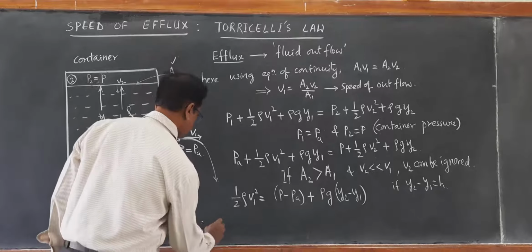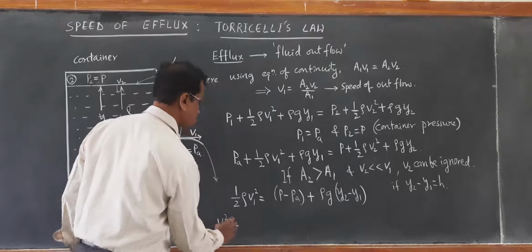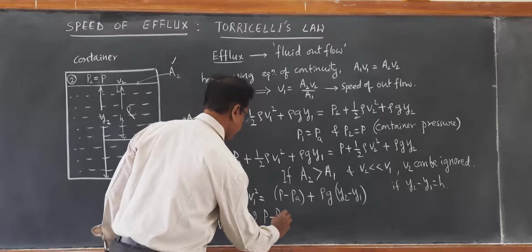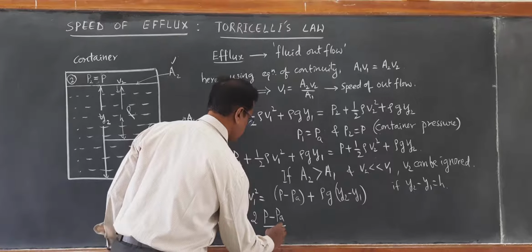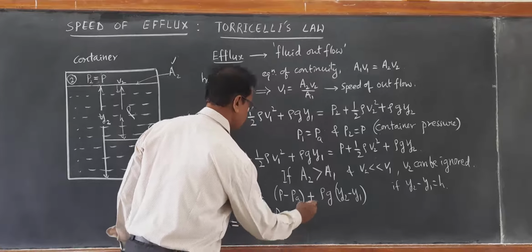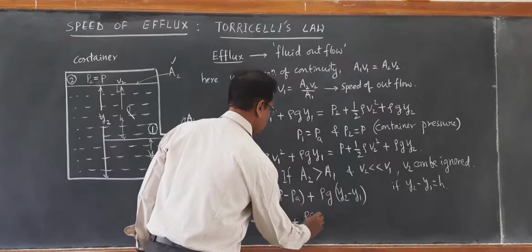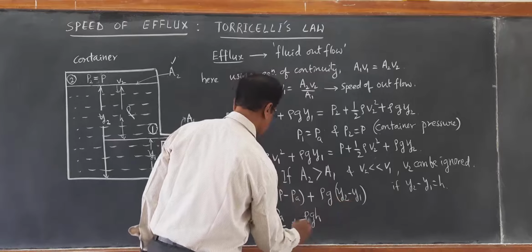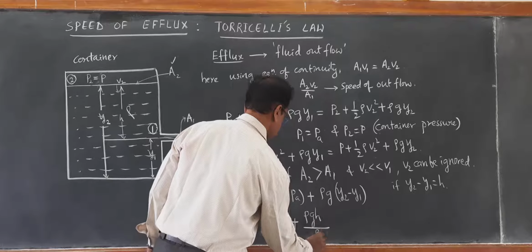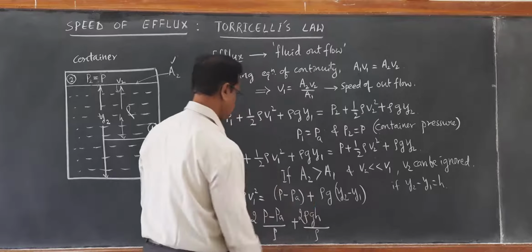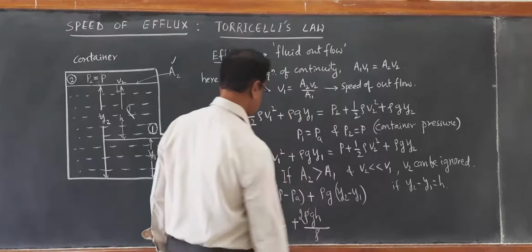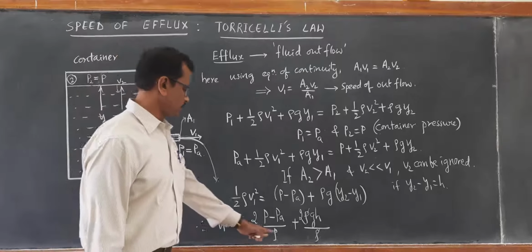Therefore V1 square becomes 2 times (P minus PA) divided by rho, plus 2 rho GH by rho, so that rho cancels here. Thus we get V1 square is equal to this equation.